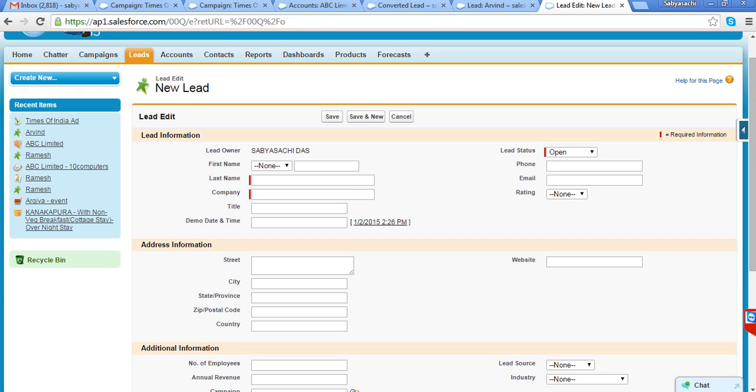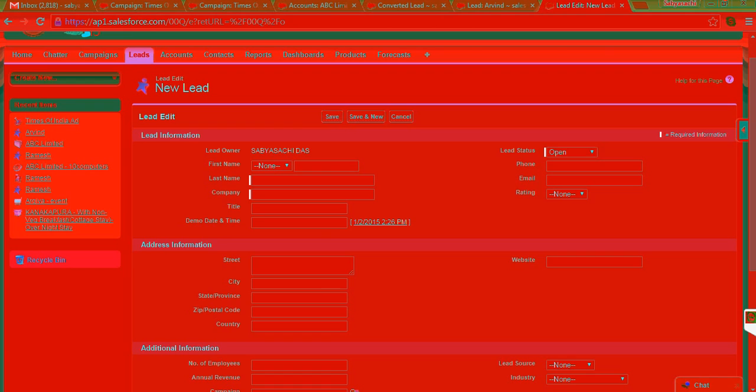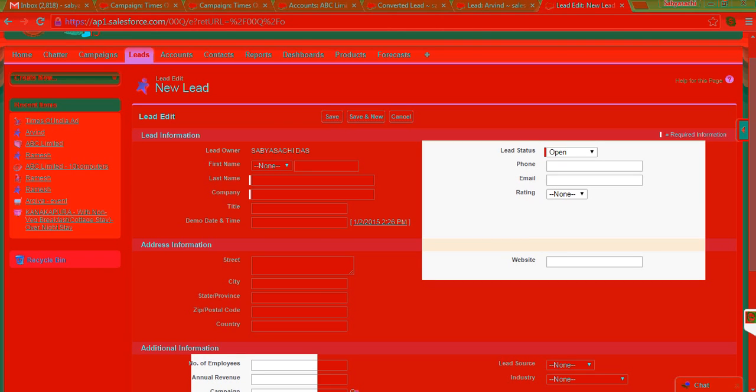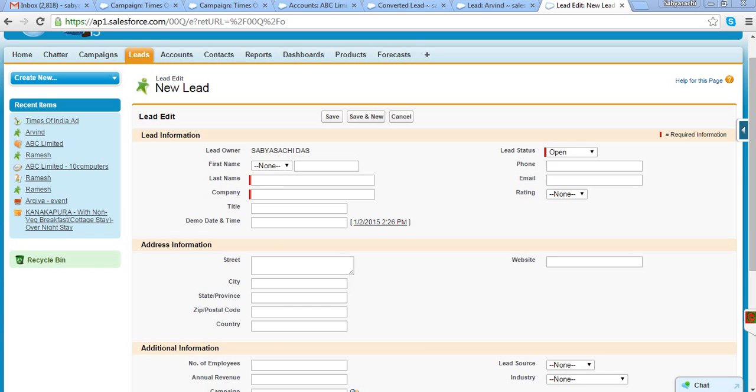Sometimes people will write, so they need to create a manual Excel sheet, and then through data loader or some Excel import, they can import all the leads in the system, and automatically I can associate those leads while importing with a particular campaign. So that way also it is possible. Okay. So once we convert that lead, it creates one account, contact and opportunity.